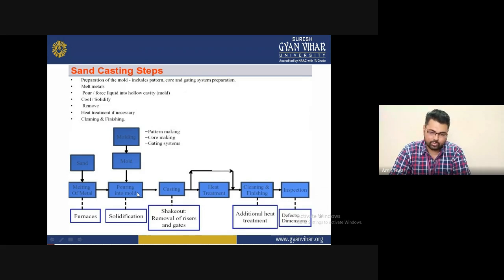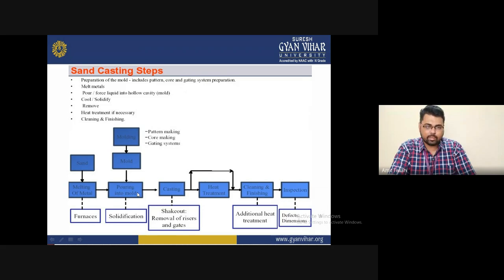After finishing and cleaning, the casting is transferred to inspection, where we detect defects and check dimensions. We check whether the mold is completely filled or not, and whether defects such as cracks or porosity occur in the manufactured material. If defects are found, the material is transferred again to the melting furnace for melting, and this cycle runs continuously in the fabrication of the casting material.